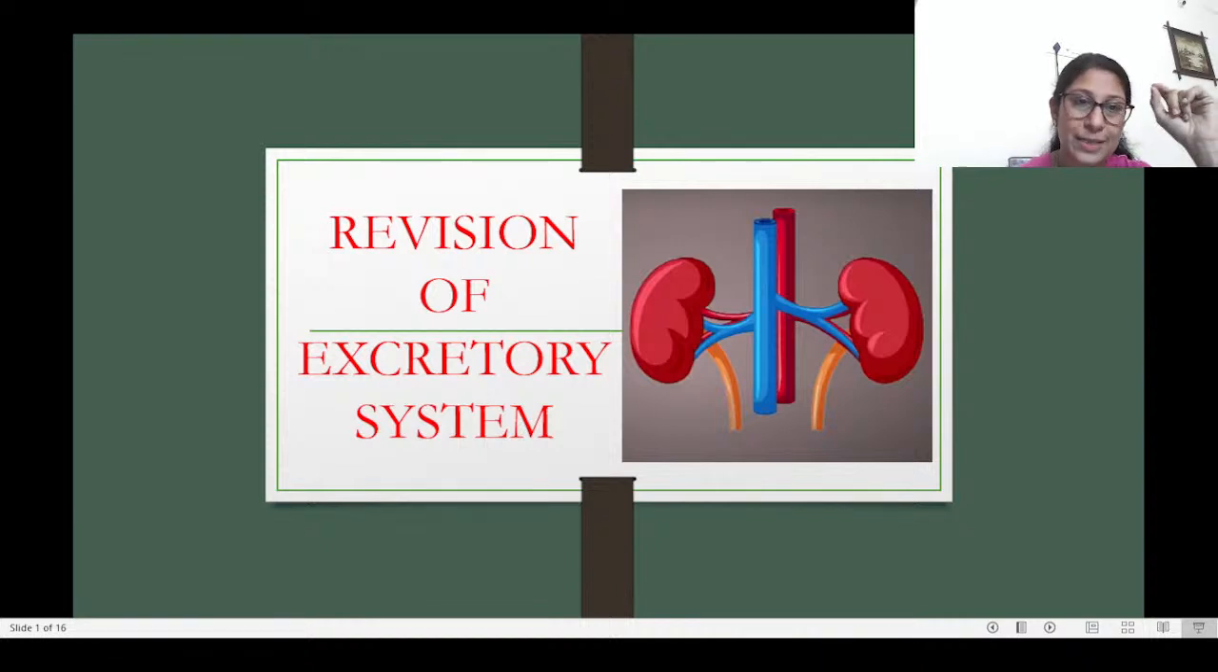Now, what is Bowman's capsule? This cup-like structure here is the Bowman's capsule, and inside the Bowman's capsule you can see there is a whole cluster of blood capillaries. This cluster of blood capillaries is known as the glomerulus. Glomerulus comes from a Latin word glomus, which means a ball of thread. Since it's an entangled mass of capillaries like a ball, this is known as the glomerulus.